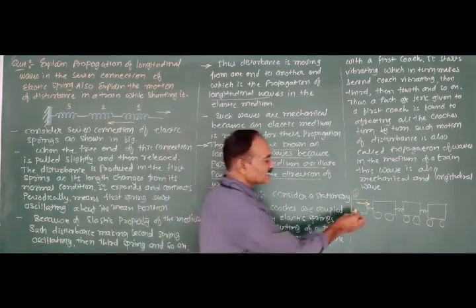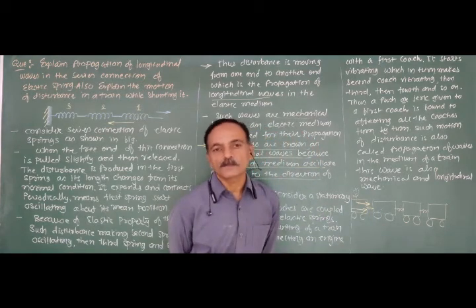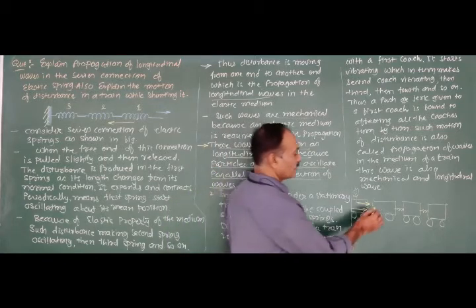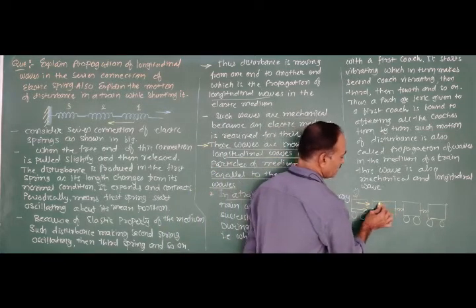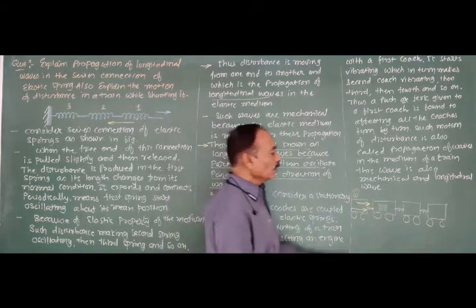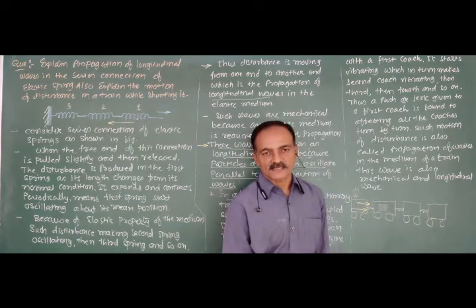So when the engine is connected to the first coach, it applies a slight jerk or push. As a result, the first coach starts oscillating about its mean position. Now all the coaches are connected with an elastic medium like a spring.